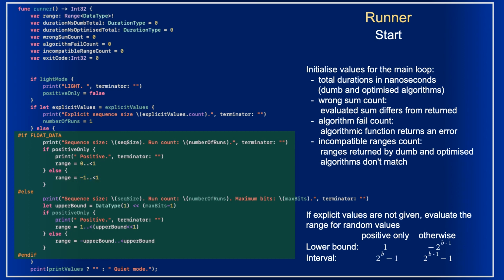For the integer data, it depends on the bit capacity b. In case of positive only, it is from 1 to 2 to the power of b minus 1. Otherwise, it is from -2 to the power of b minus 1 up to 1 less than 2 to the power of b minus 1.